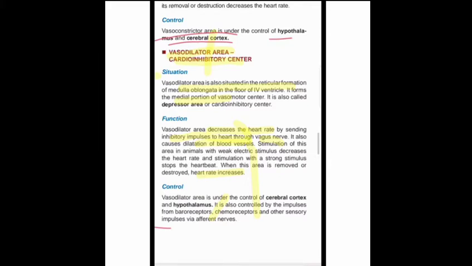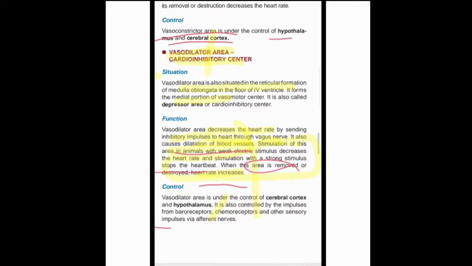How is this area named the vasodilator area? Evidence was given by scientists: in animals, when a weak electric impulse is given, there is a decrease in heart rate, and when a strong stimulus is given, the heart stops. And when this area is removed, the heart rate always increases. In this way the area known as the vasodilator area was discovered.